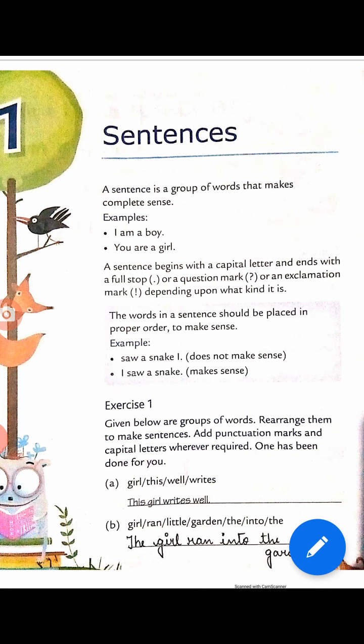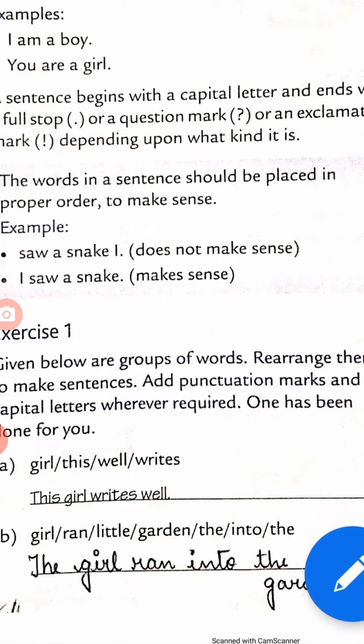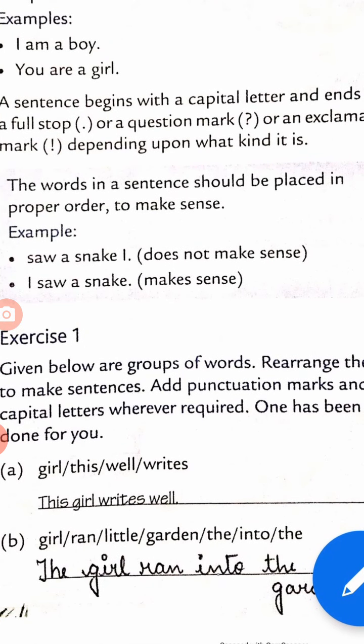Okay, so the first question is, girl this well writes. Firstly we will make a simple sentence. Firstly we use the subject, noun, then verb. So the subject this, noun girl, then verb writes, and then well. This girl writes well. Now start with the capital letter and end with the full stop. It is very necessary to put a full stop after making the sentence.